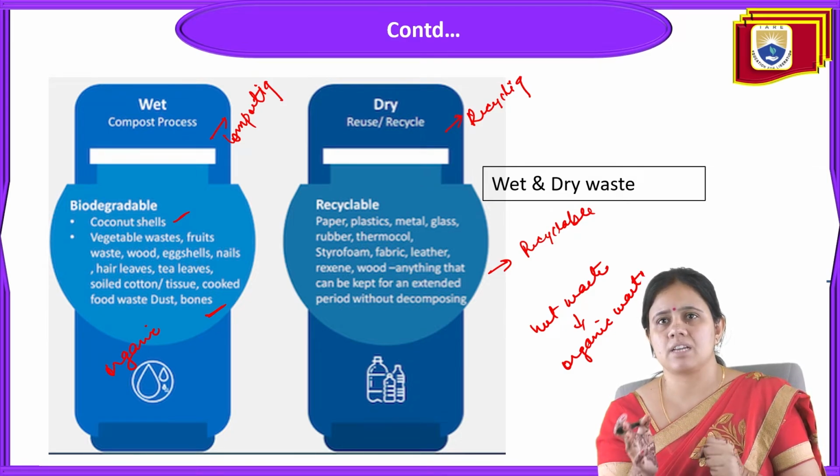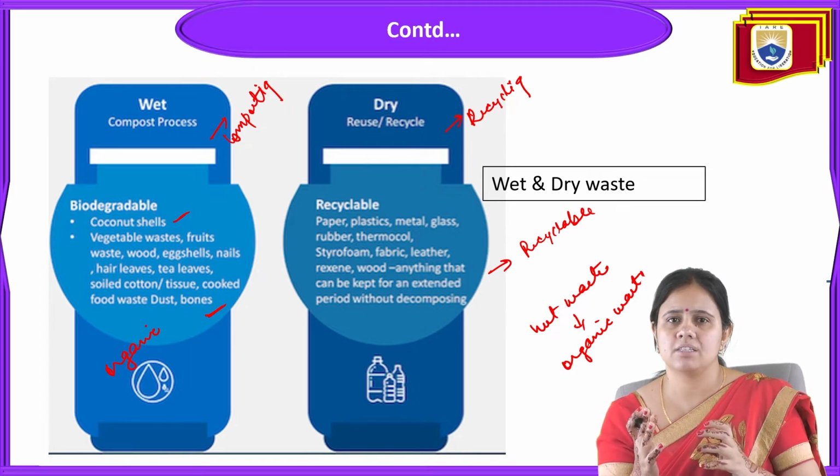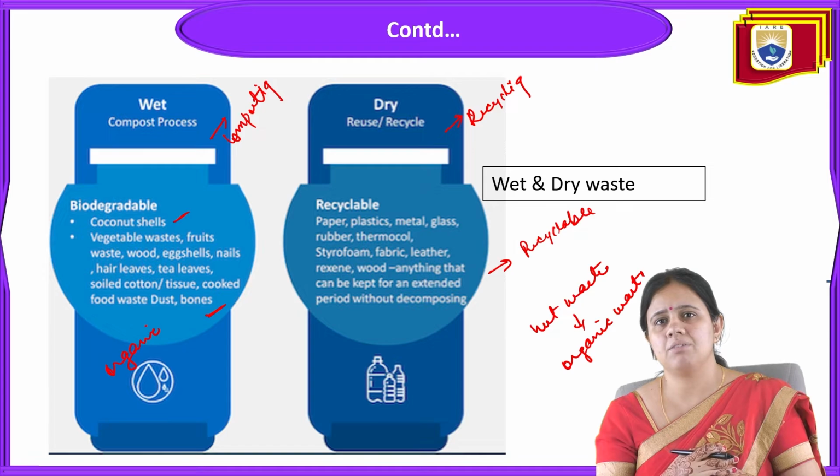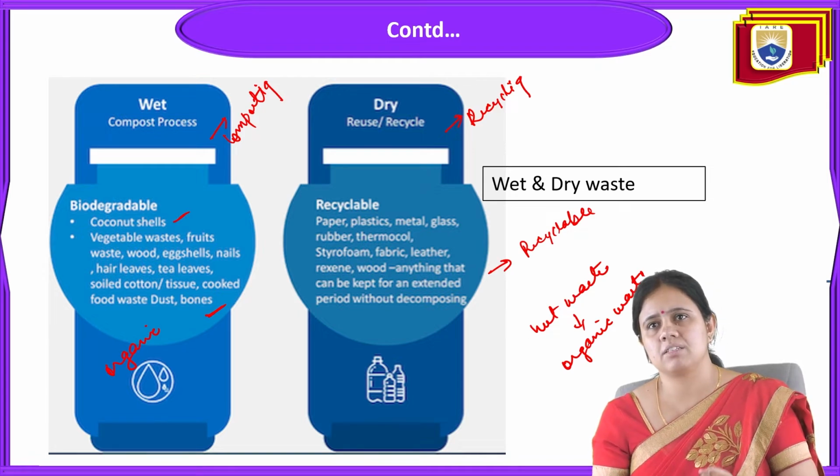Next is the dry waste. Dry waste is like paper waste, plastic waste. So all this waste will go to the material recovery facility site for recycling of the waste. Examples of this recyclable waste are paper waste, plastic waste, metal, glass, rubber, thermocol, styrofoam, fabric, leather, resin, wood.